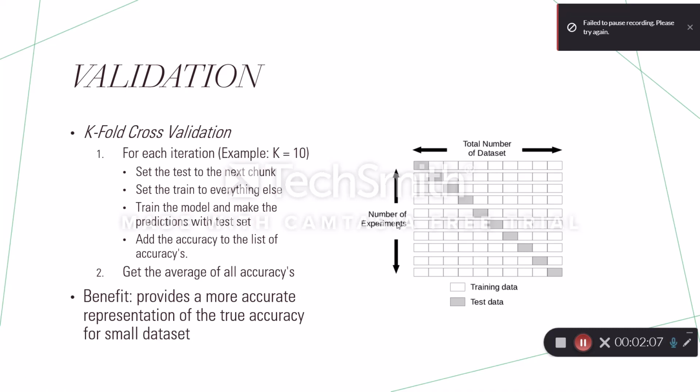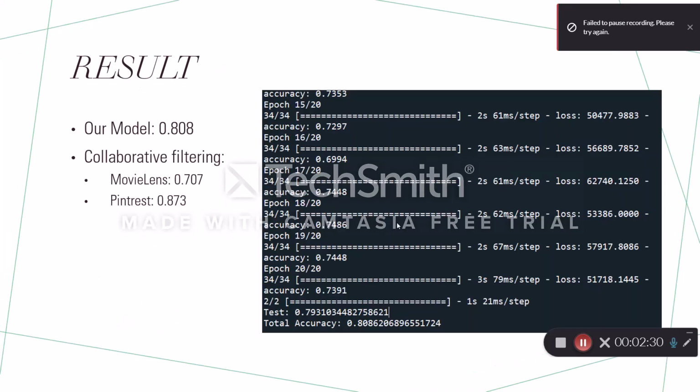And why we did this was because, if you think about it, users might watch only a small number of movies, so there aren't very many observations, and the accuracy can be sporadic. So this helps give a more accurate accuracy.